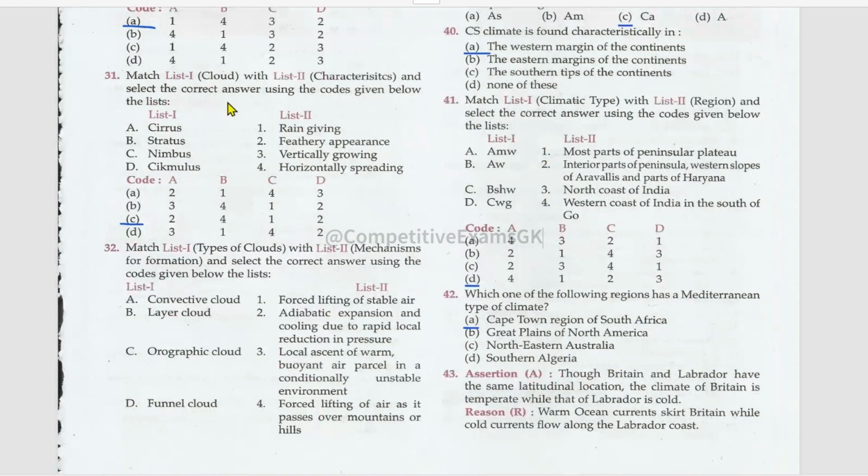Another matching, list one of the clouds and list two of the characteristics. Cirrus clouds, feathery appearance. Stratus clouds, horizontally spreading. Nimbus clouds, rain giving. Cumulus clouds, those are vertically growing actually. This is wrong. Three.